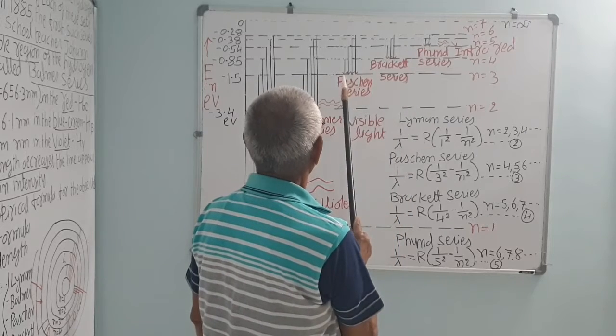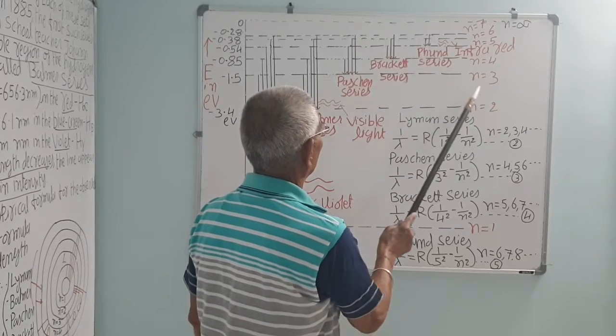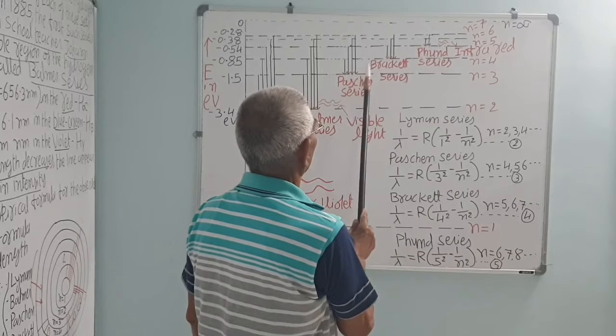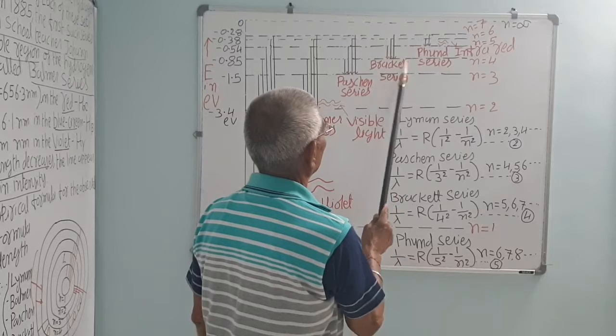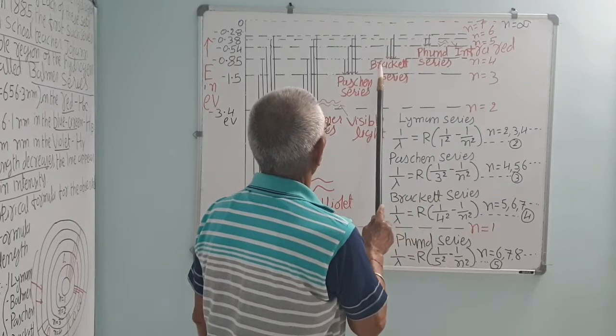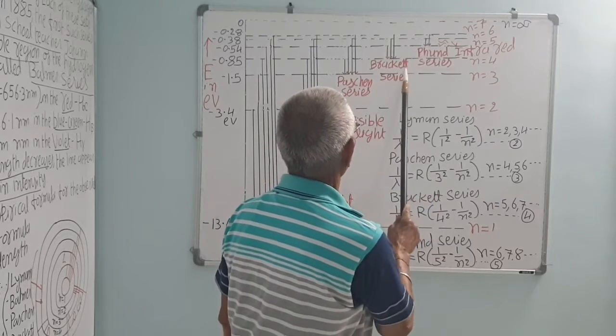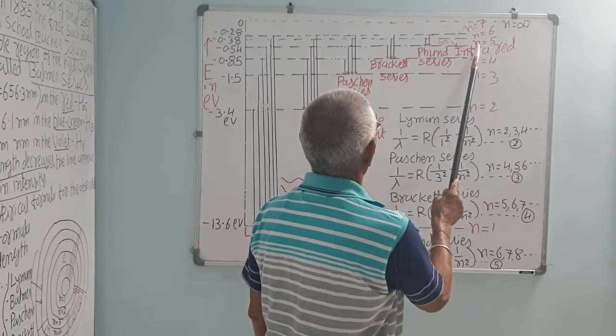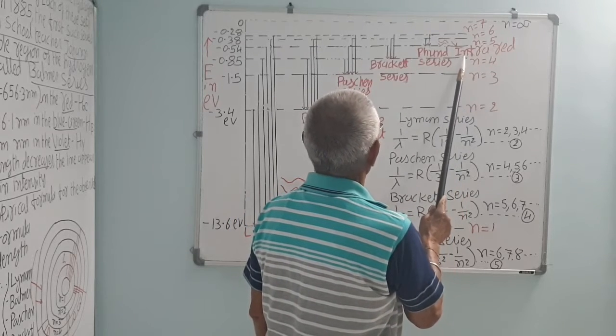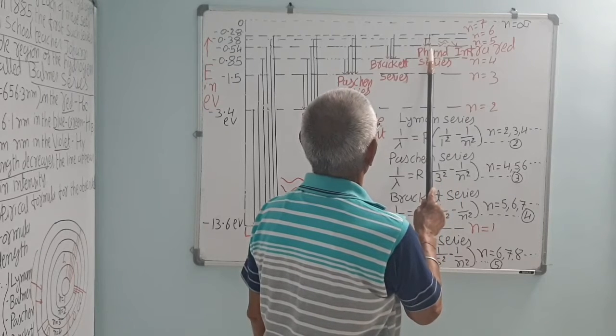If an electron jumps from any higher orbit to n equal to 3, we get the Paschen series. From any higher orbit to n equal to 4, we get the Brackett series, and for n equal to 5, we get the Pfund series.